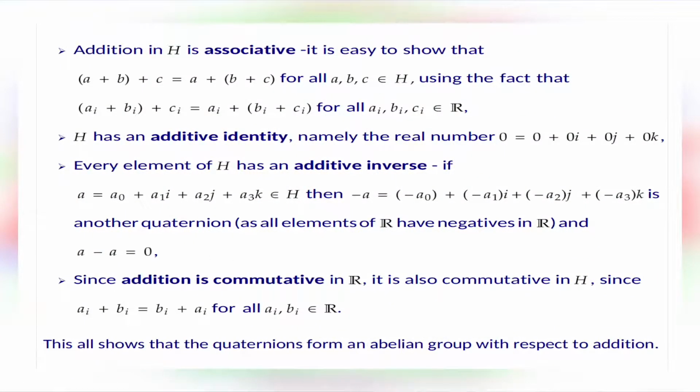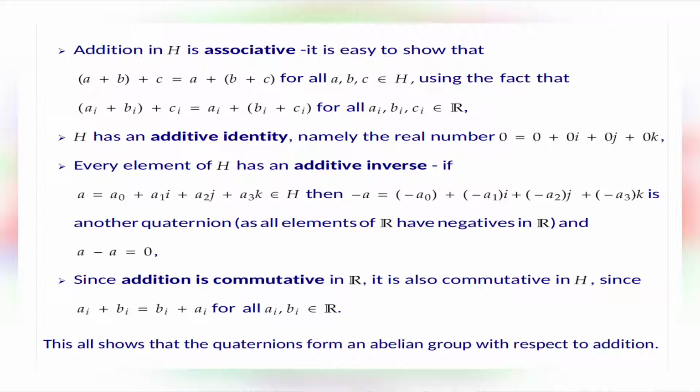Note that addition in H is associative. It is easy to show that A plus B plus C is equal to A plus B plus C for all A, B, C in H, using the fact that Ai plus Bi plus Ci is equal to Ai plus Bi plus Ci for all Ai, Bi, Ci belonging to R. H has an additive identity, namely the real number 0 is equal to 0 plus 0i plus 0j plus 0k.